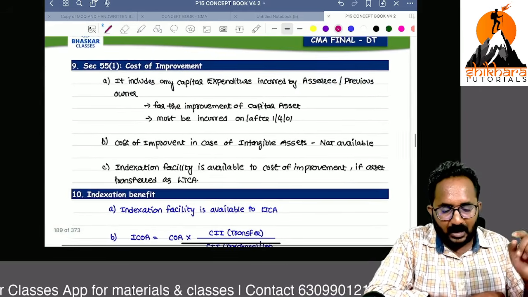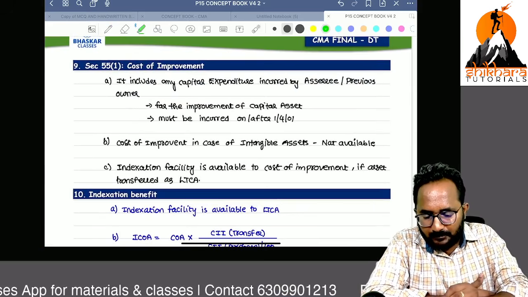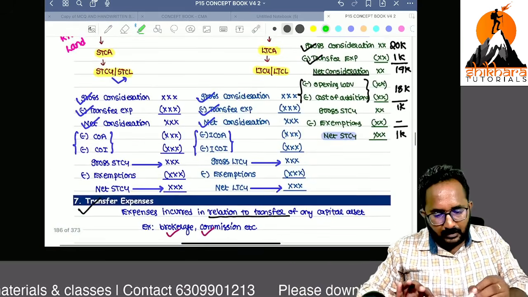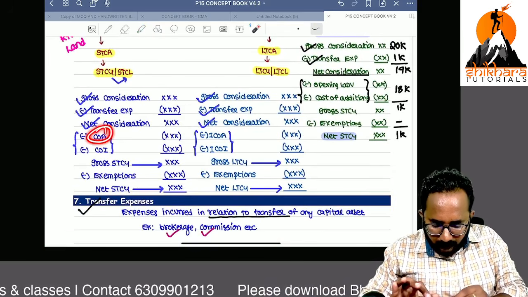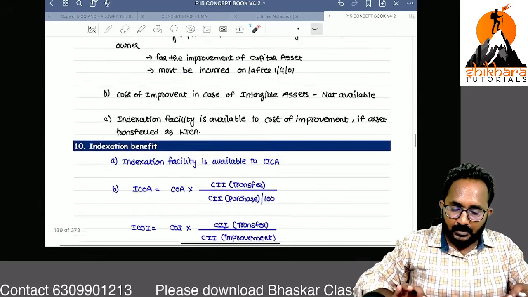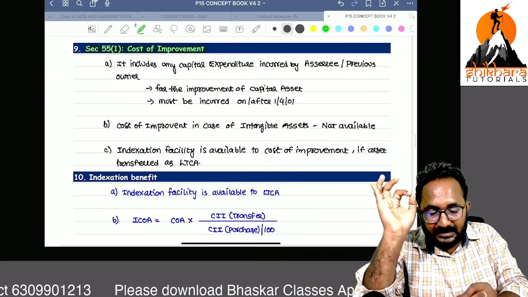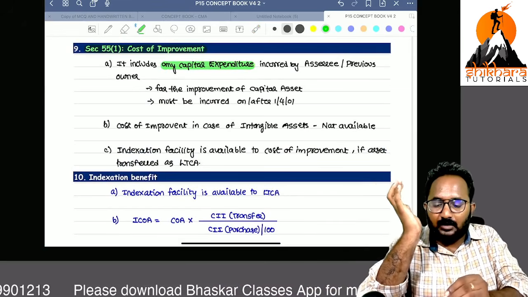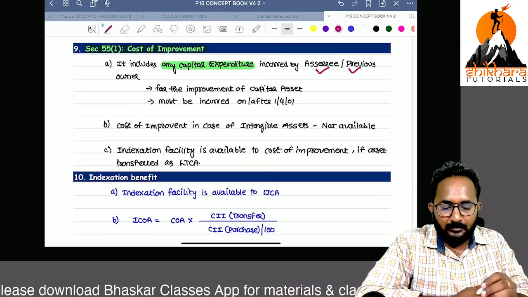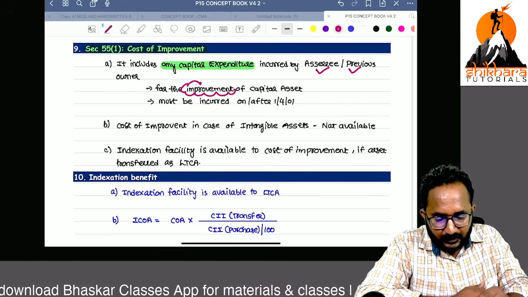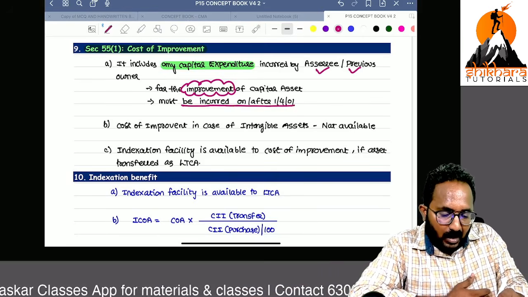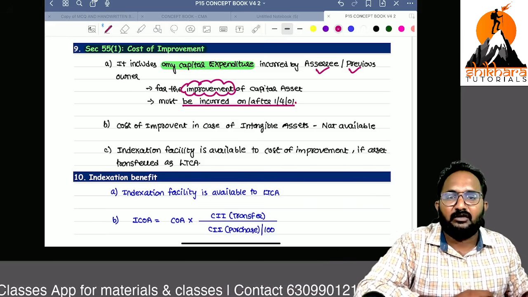Now, the cost of improvement, a point I want to tell you. So as of now we discussed cost of acquisition, and now we are going to know about the cost of improvement. Remember, any capital expenditure, not revenue expenditure, incurred by the assessee or previous owner. But remember, why are we incurring that capital expenditure? For improvement of the capital asset, and that must be incurred on or after 1/4/2001.